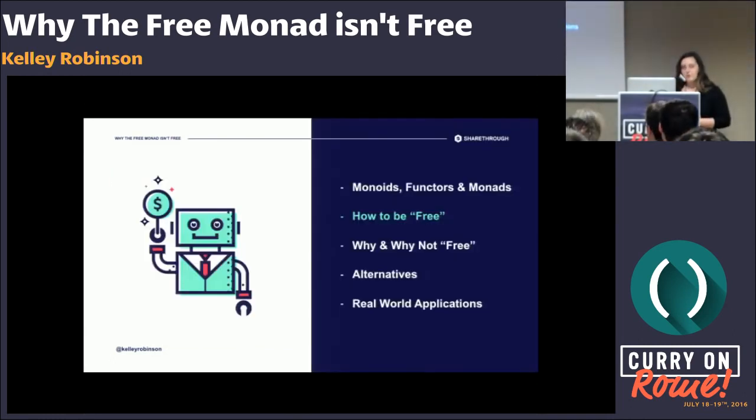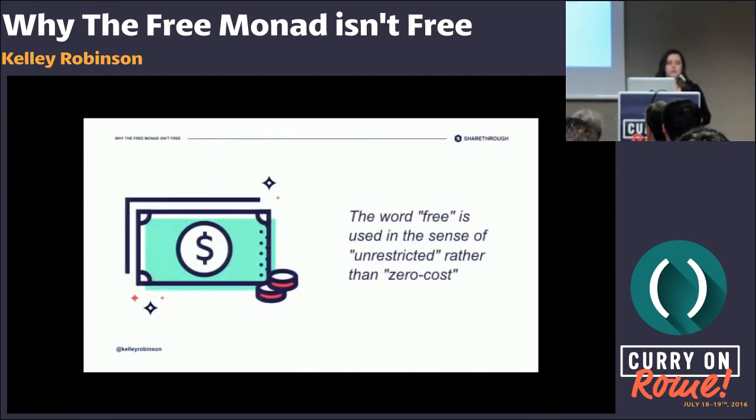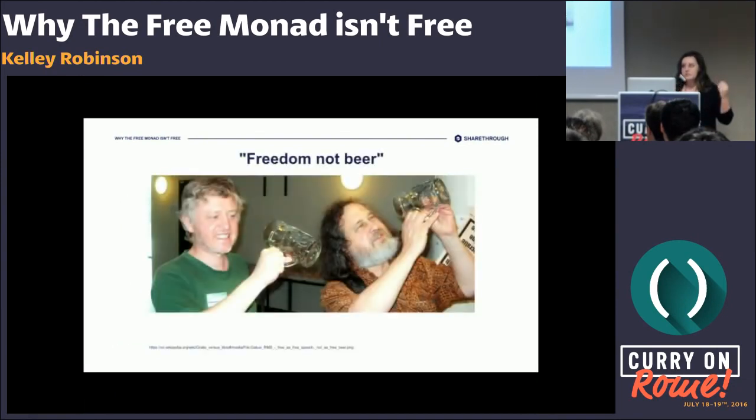Okay, now we've defined what those structures mean, we can talk about the free versions. Before we do that, though, what do we mean when we say free? When we say free, we mean free to be interpreted in any way. Free in the sense of unrestricted and not zero cost. Or, for the Richard Stallman fans in the room, free as in freedom, not free as in beer. So there it is already, the free monad isn't free.